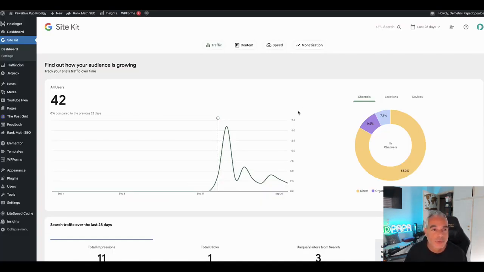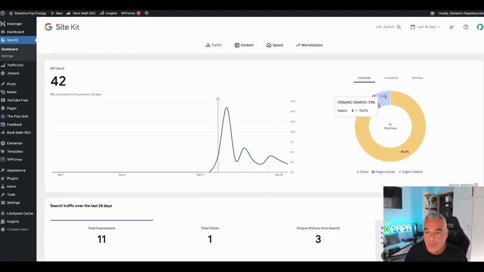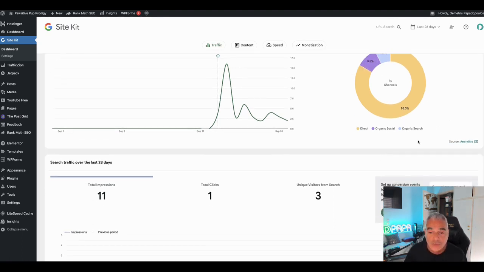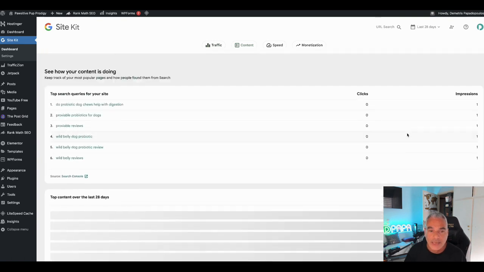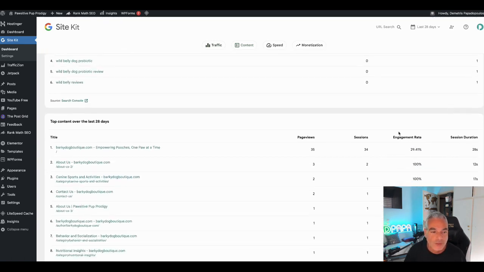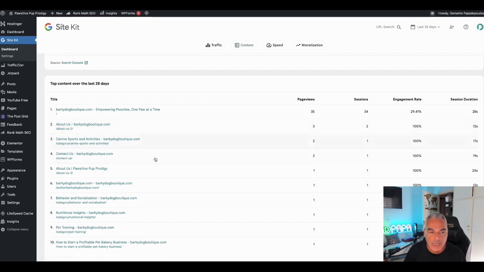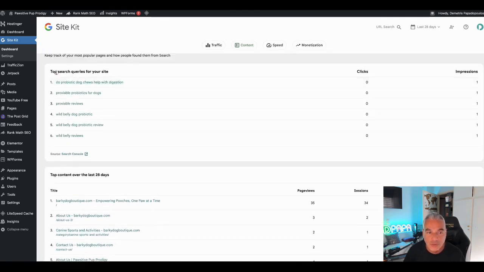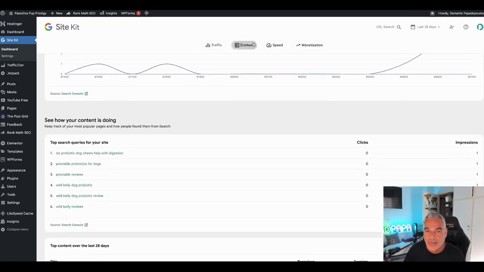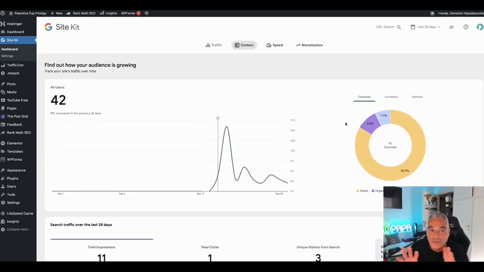Does the content work? Well, yeah, because basically everything that I've created was just a few days ago. I added the content that I created with TrafficZion, and I'm already getting organic search with users coming through. And this is just a few days, okay? So yes, it is working, and I can see also the impressions for the different ones that I'm creating. So you can see that the top search queries for my site are being found through my actual content that I have online. Okay, so it is really very soon for me to give you more details because I've been testing it out for you guys.